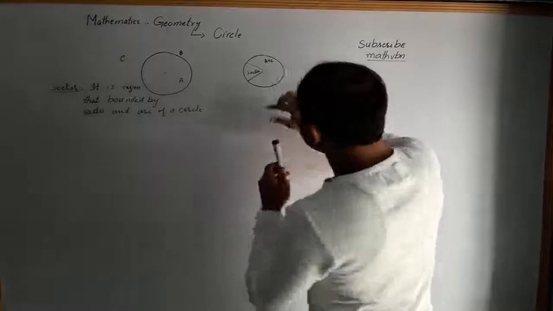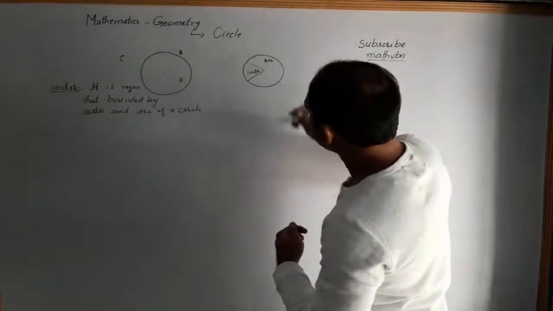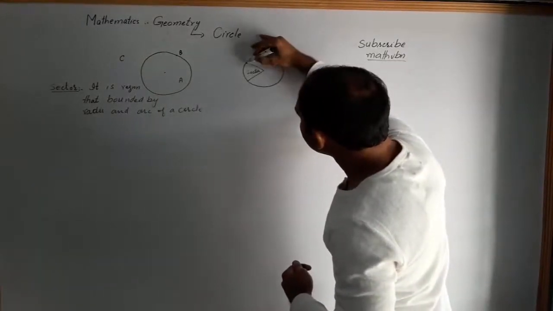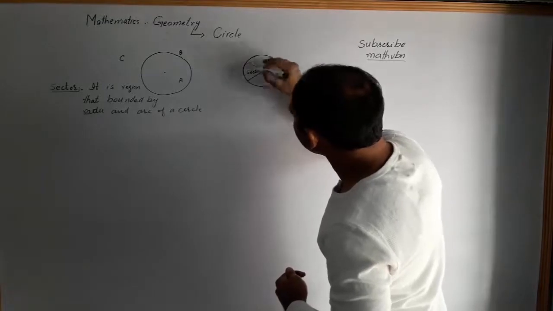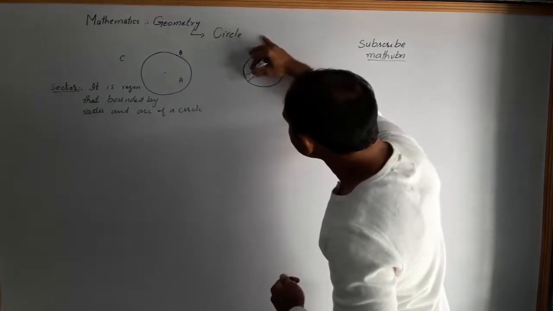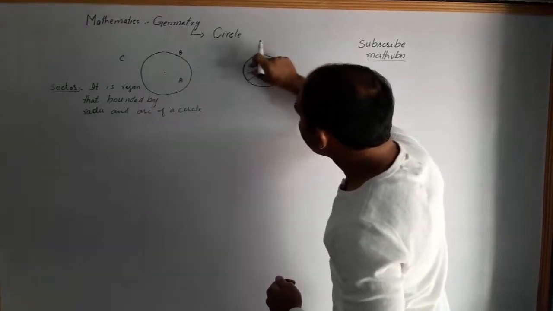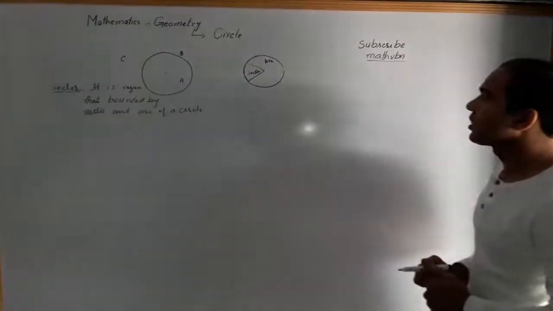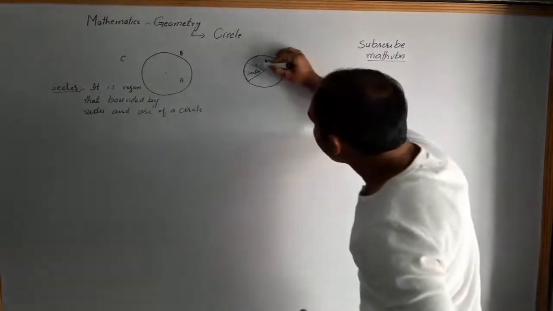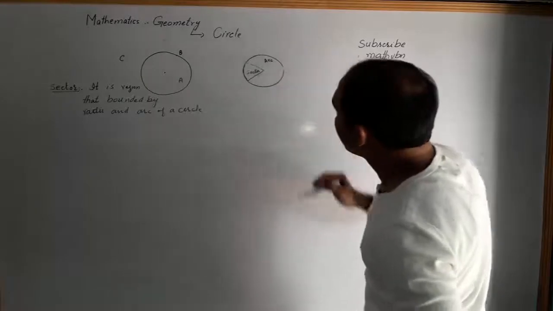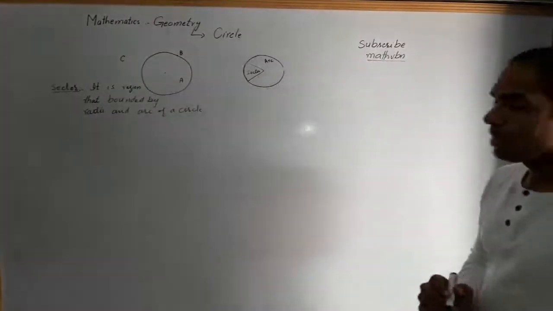Now this region, from this point to this point and this point to this surface, is called the sector region. So these are the radius of a circle, radii.